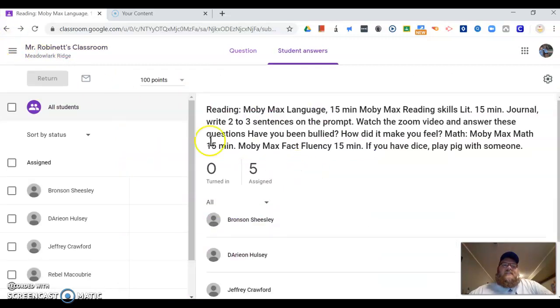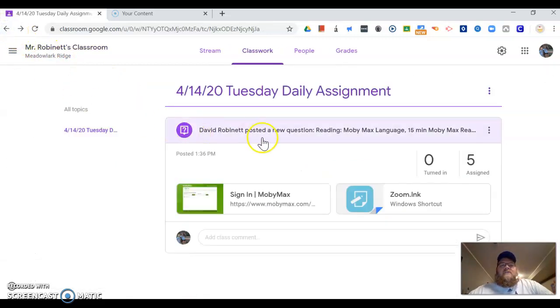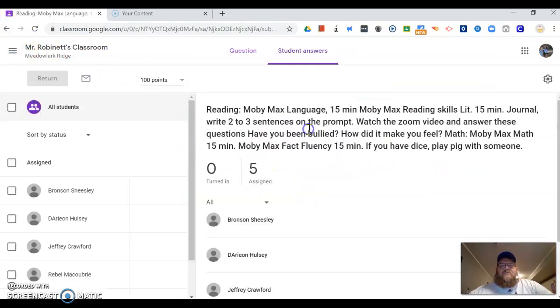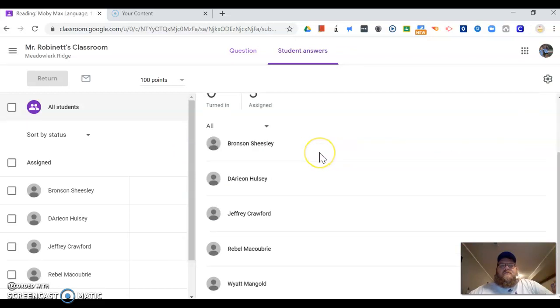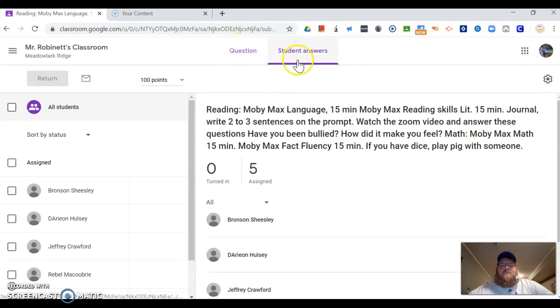I do want to know if there's an easier way for them to get to that, because right now it goes straight to there. So I'll have to play with that. Hopefully there's an easier way, but what I'm going to do is on Tuesday I'm going to share this with them so that they can see me doing it, and I might even record myself doing this also and send it to them so they can sit there and watch it over and over as well. So that's what I'm planning on doing.